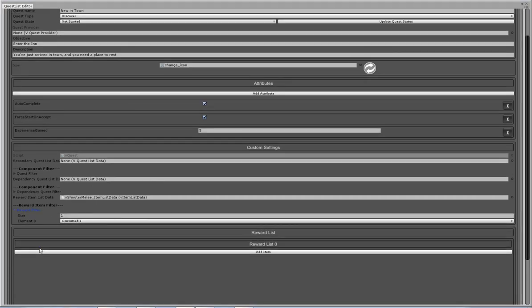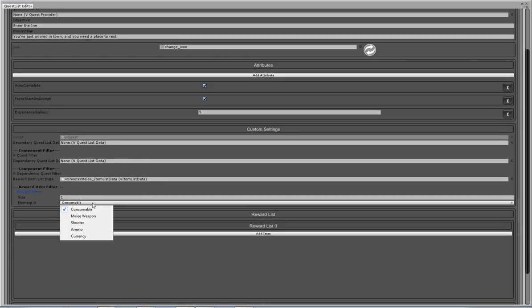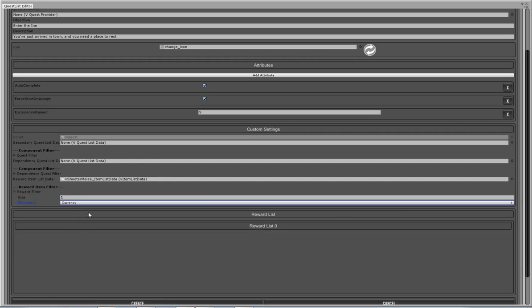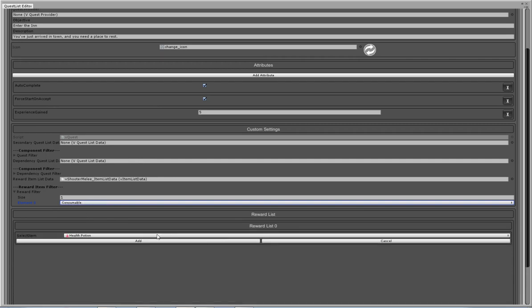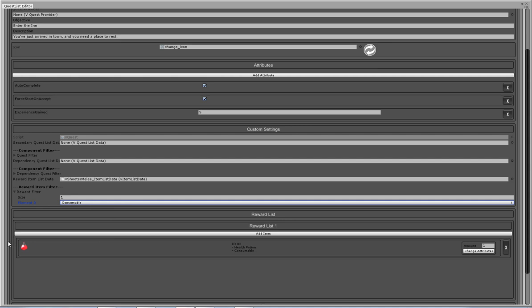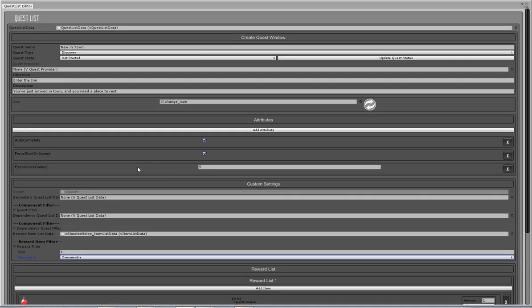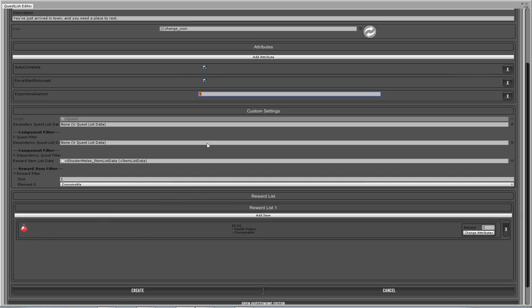Now in the reward filter, we can actually use that list there to come up with a reward. I don't have any currency set up. I do have shooter stuff, and we've got the melee weapon, the sword that we already have, but we'll just go with the consumable now. We'll add an item, just a health potion. This helps us know that we've got the different reward. We've got the experience gain, we've got 5 points, and we've got a potion. So once we receive these, we'll know that the quest is completed and has actually worked properly.